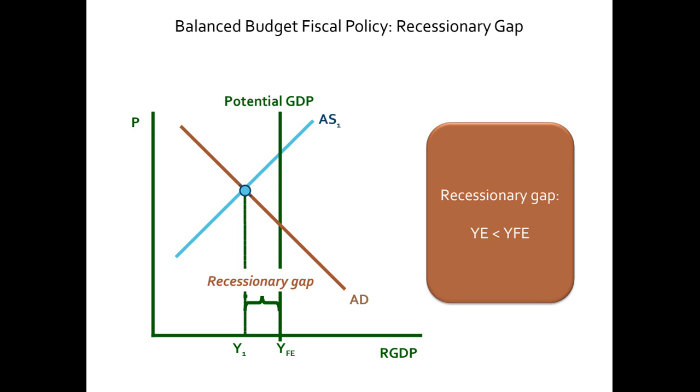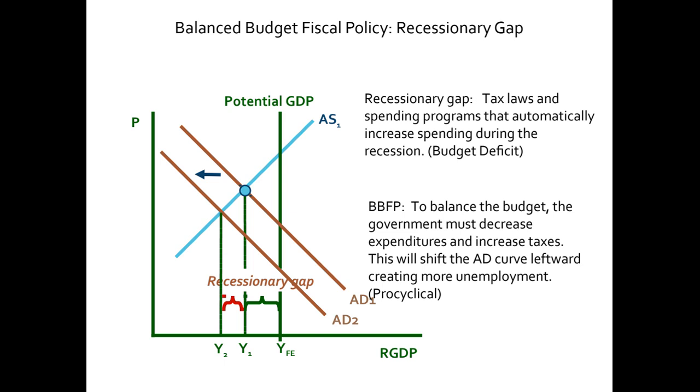Aggregate demand curve shifts to the left further. Let me show you in the next diagram. So this is what is happening. If you have a recessionary gap, tax laws and spending programs that automatically increase spending during the recession, it means that the government is running a budget deficit. So BBFP, I mean balanced budget fiscal policy, says that you have to balance the budget. So the government must decrease expenditures and or increase taxes.